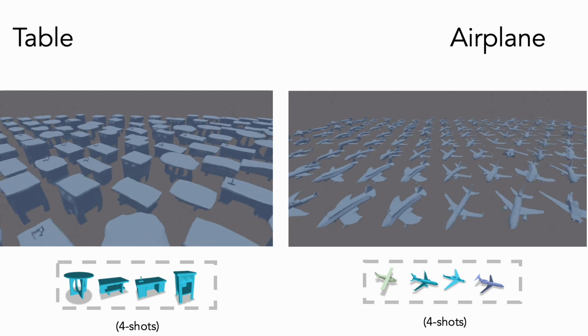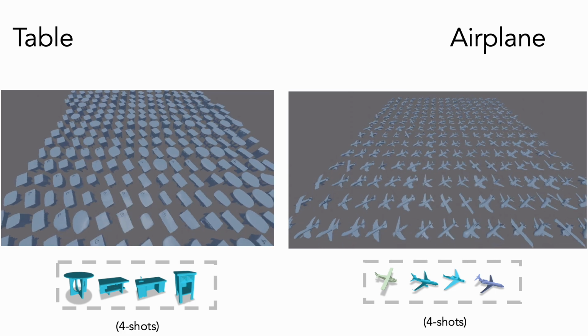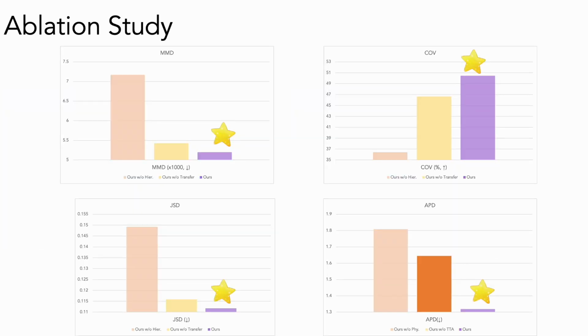Moreover, our method can also be applied to rigid object categories for few-shot mesh generation. We also conduct a series of ablation studies by validating the role of some crucial designs in our method, including hierarchical mesh deformation, transfer learning for the convex-level deformation model, physics-aware deformation correction scheme, and test time adaptation. Each of them plays one of our core contributions.